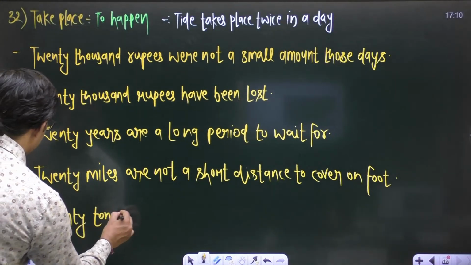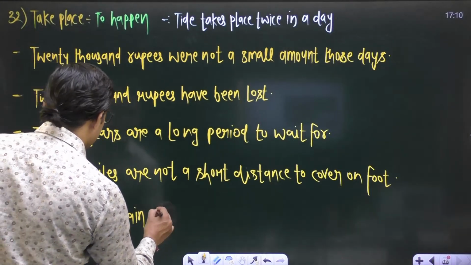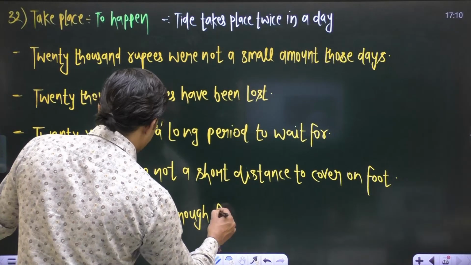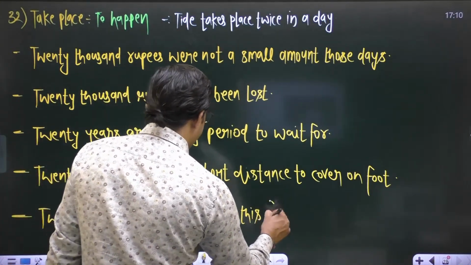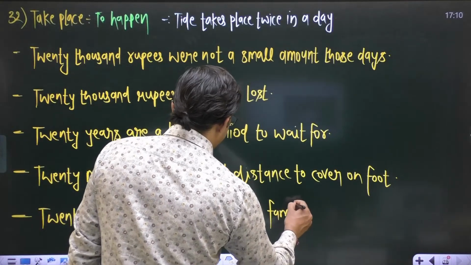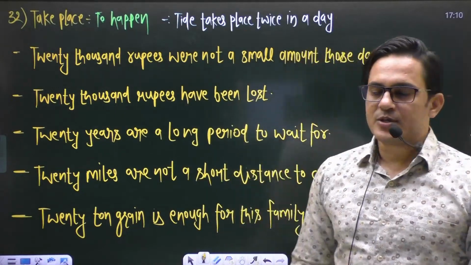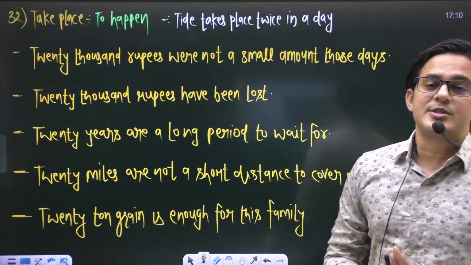And the last sentence is: 20-ton grain is enough for this family. So these five sentences you have, and let's discuss the concept.